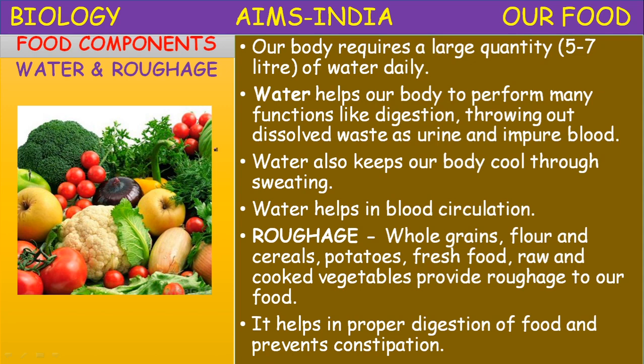So you have to include it first. Okay children, roughage and water are available through directly drinking water and also the water present in the food materials which we eat. All fresh leafy vegetables are rich in water and roughage. And seasonal fruits like grapes, watermelon and strawberries are rich in water content.